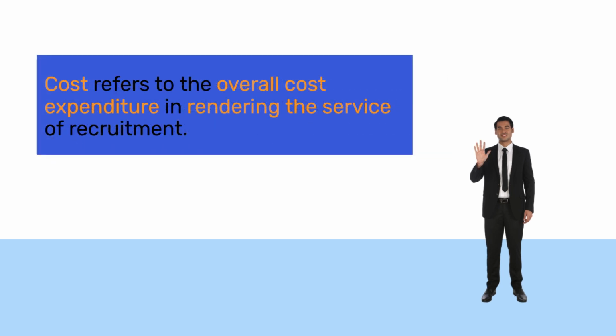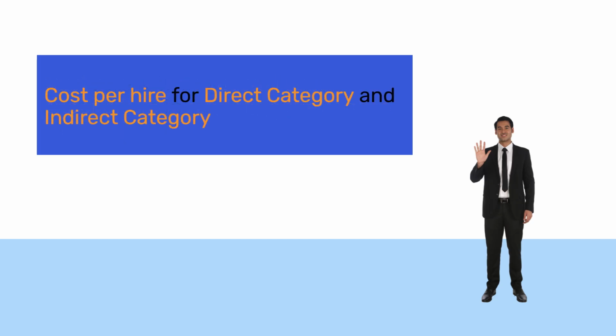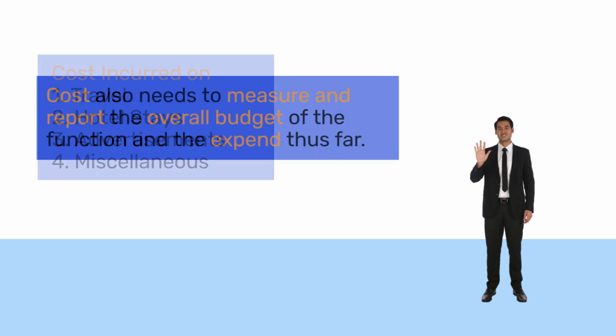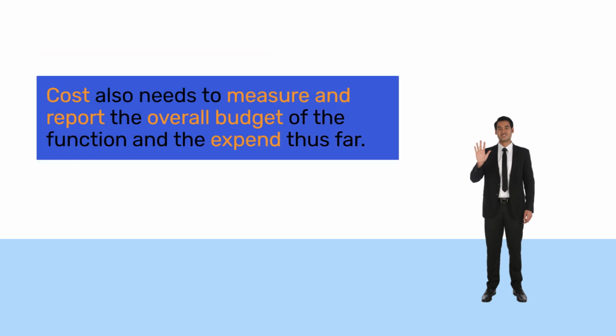5. Cost. Cost refers to the overall cost expenditure in rendering the service of recruitment. It is measuring the overall cost per hire for direct category and indirect category. Under cost, the overall expenditure against the budget needs to be measured. Cost incurred due to traveling and hotel stays of the panel for recruitment drives, and their incidental expenses need to be measured and reported. Cost also needs to measure and report the overall budget of the function and the expenditure thus far.